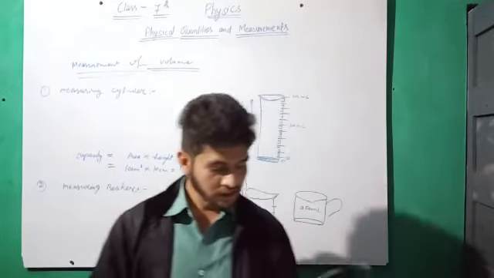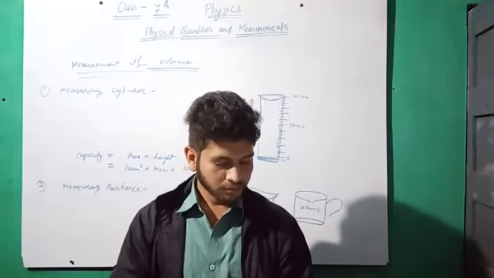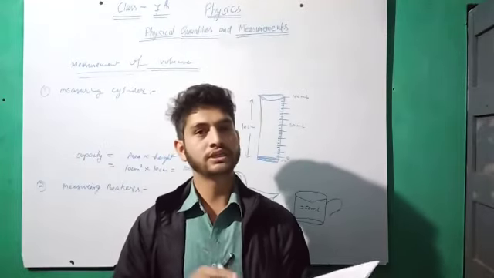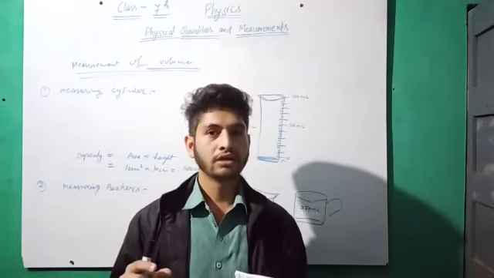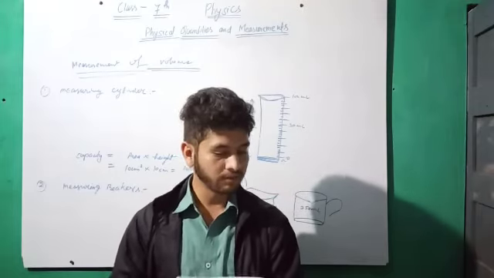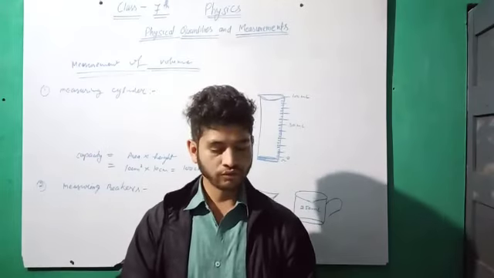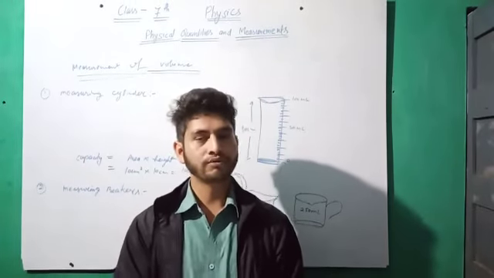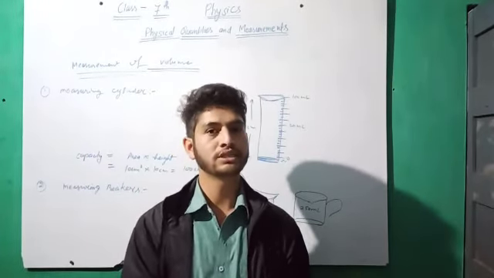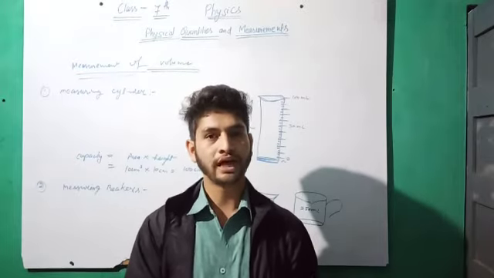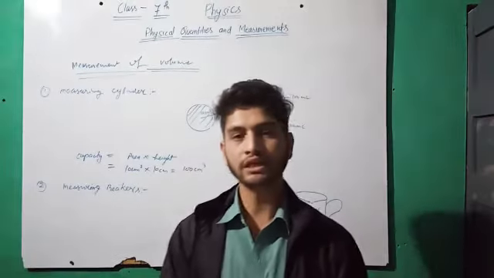Then the second one, by the measuring beakers. A beaker is also used to measure a fixed quantity, either 500 ml, 200 ml or 1000 ml, that is 1 liter. So we can use different types of beakers for different measurements of volume, with the help of measuring cylinder and measuring beakers.